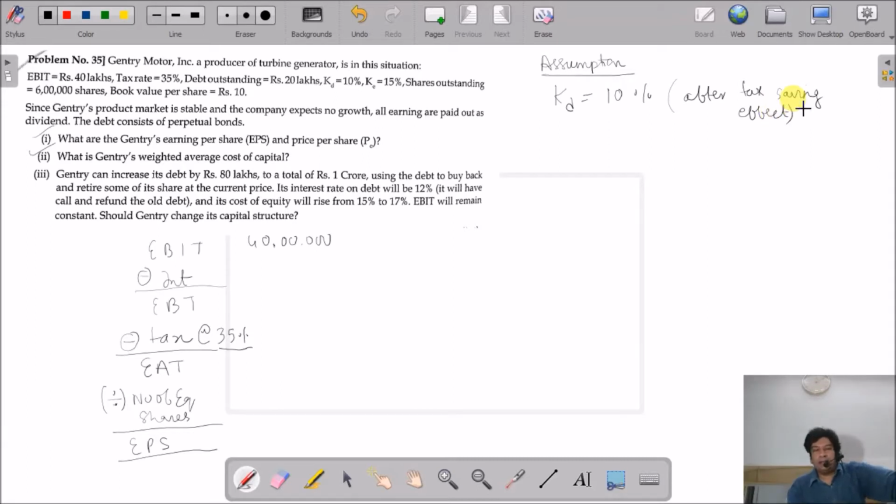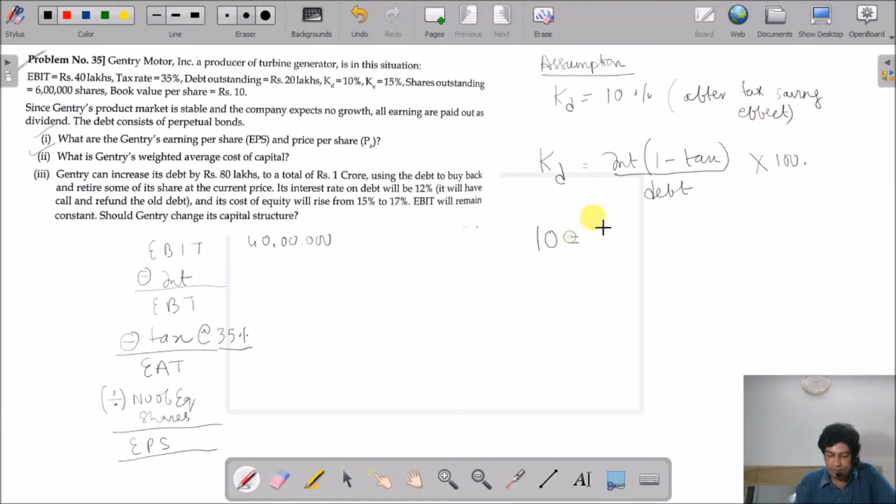So what we are doing is that since the cost of debt is after the tax saving effect, we are going to find the interest. So don't worry, we will find everything. So cost of debt is interest, then give the effect of tax savings, divide by the debt, and then we multiply by 100. So the cost of debt after the tax saving effect is 10%. So here I'm going to write 10. Interest I don't know. 1 minus the tax. How much is the tax? 35%. So 0.35 I will take my tax.